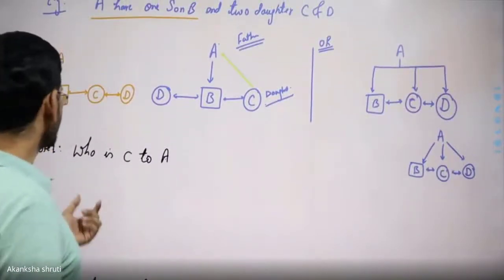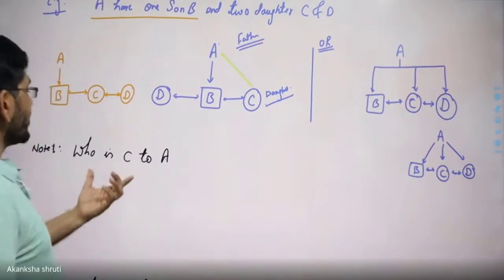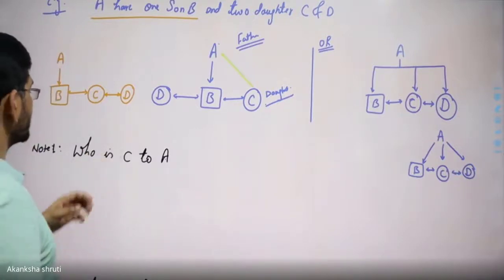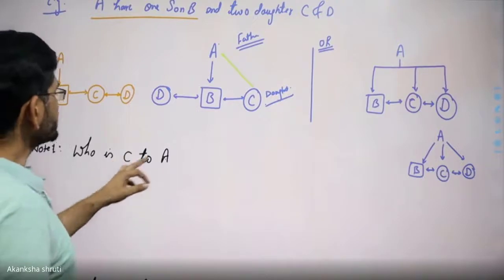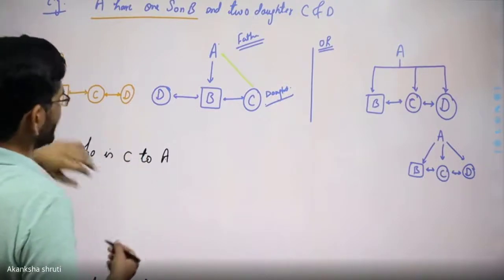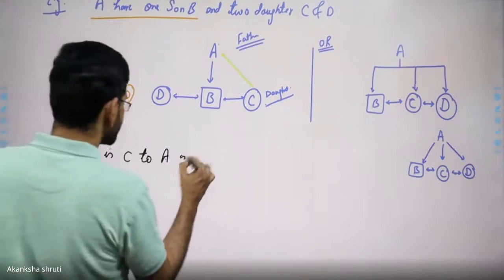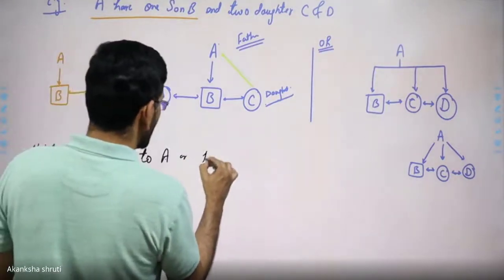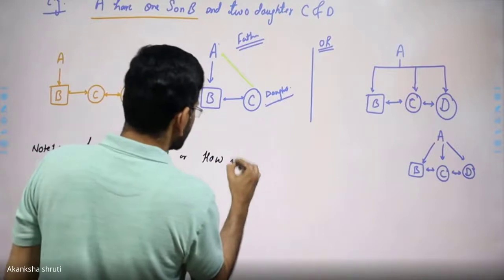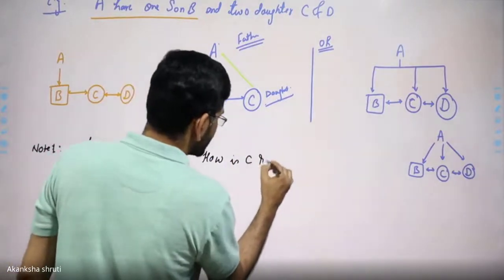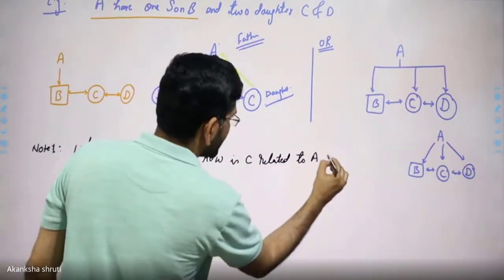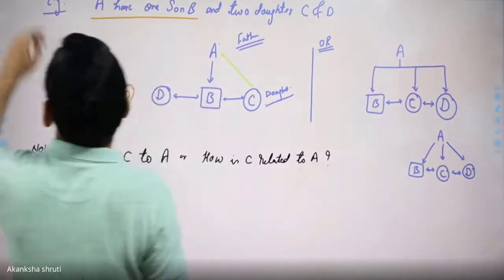They are the way of asking the relation. Example, who is C to A in any family tree? It will be asked. Or it may be asked, how is C related to A? Both mean the same thing.